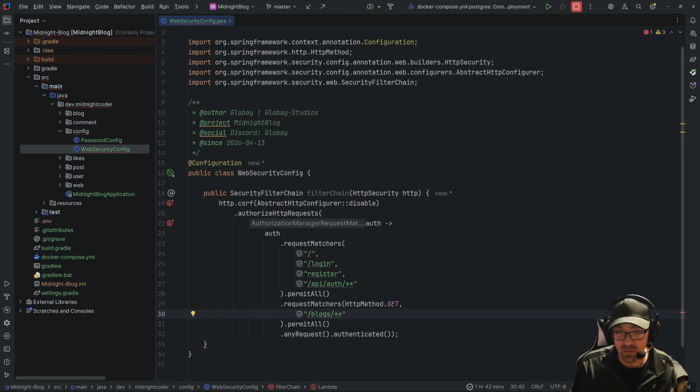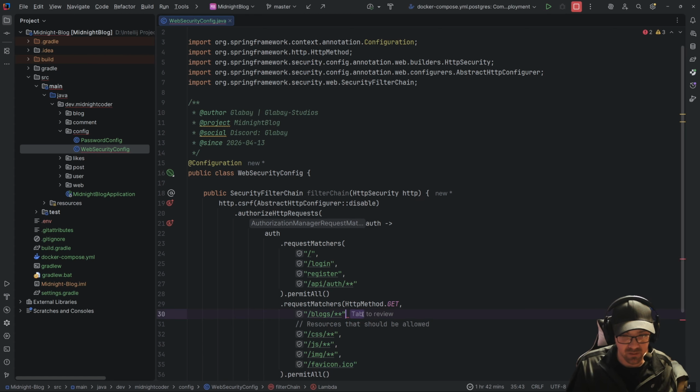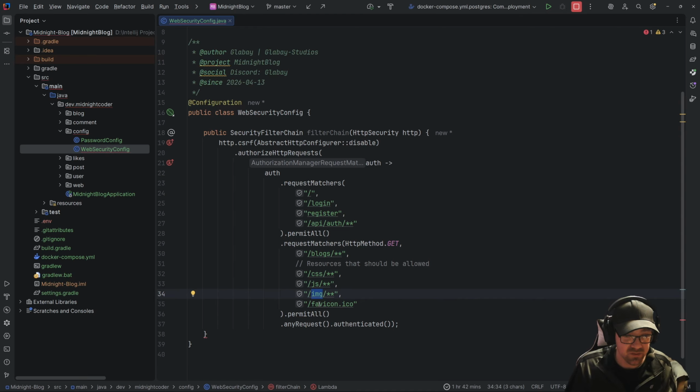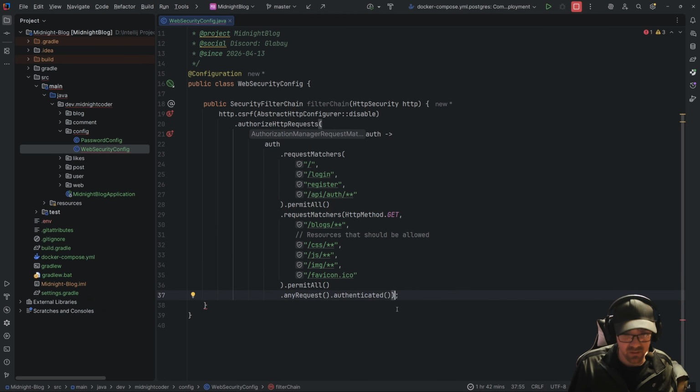I also want people to be able to get some resources. So for that, I'm going to paste in these resources here. I just copied this from my Midnight Coder spec, because I want people to be able to get anything to do with CSS, JS, or images, because those are technically static resources anyway. And now, anything else from there? What else do I want?